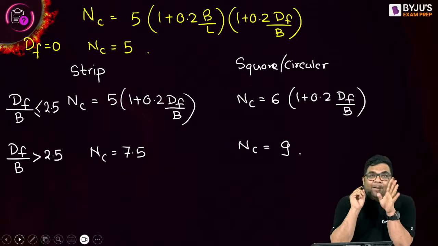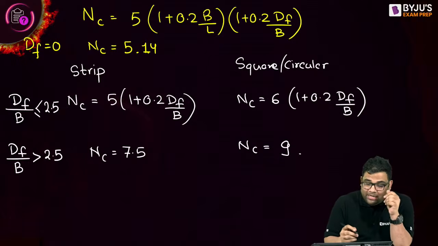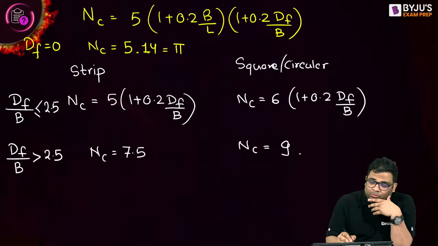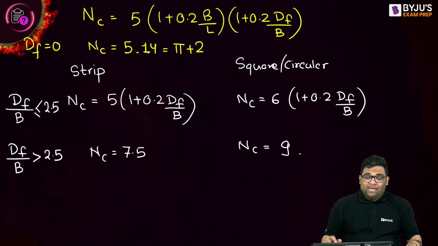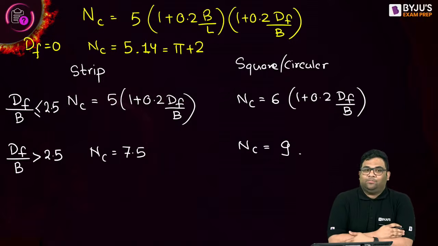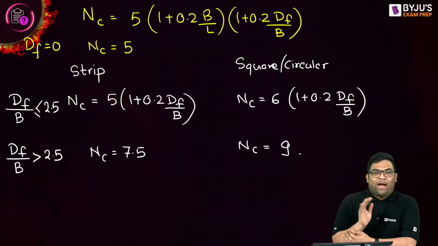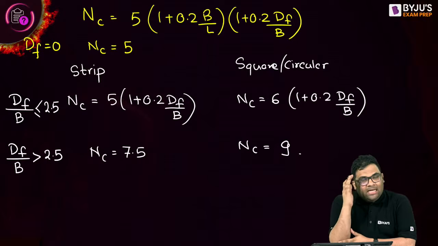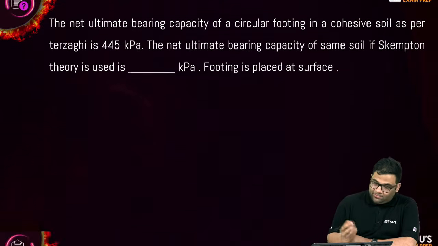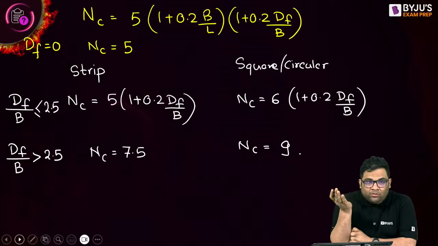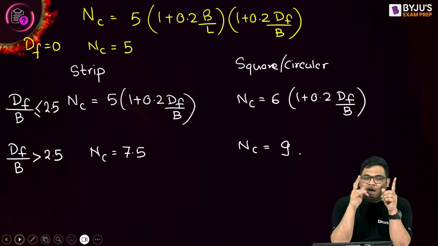But as per Skempton, it is not 5. It is 5.14, little more than that. This 5.14 is actually pi plus 2, as given by Skempton or Prandtl. Same thing they have told. So if you put df 0 and b by l 0, you will get 5, which is close to what you can remember. The actual answer is 5.14. I have explained in the initial part, I told 5.14. But if you are forgetting that value, if you get a 5, you remember 5.14.